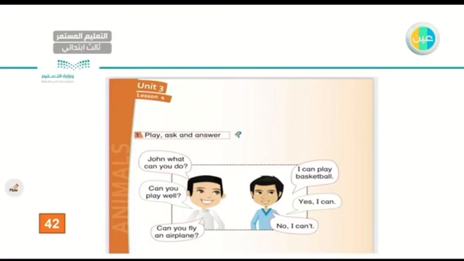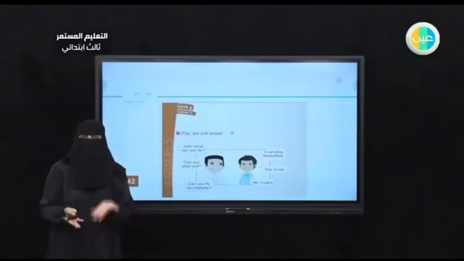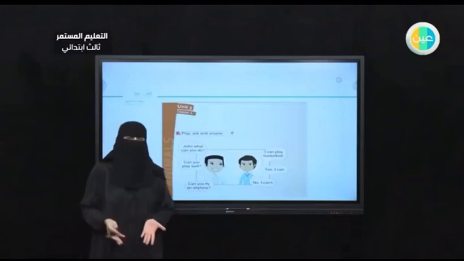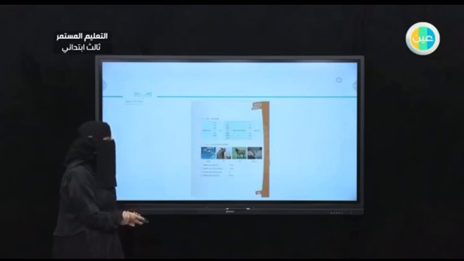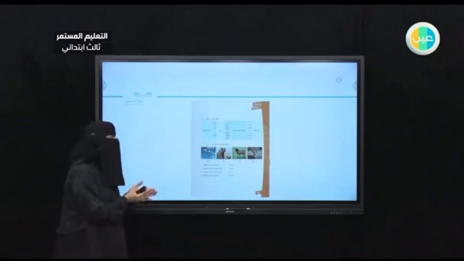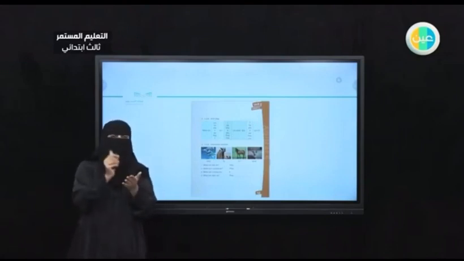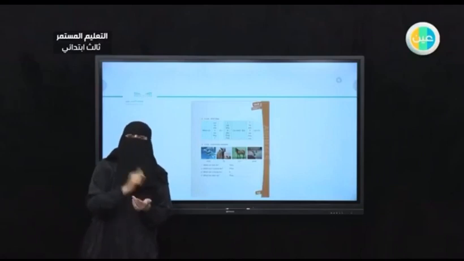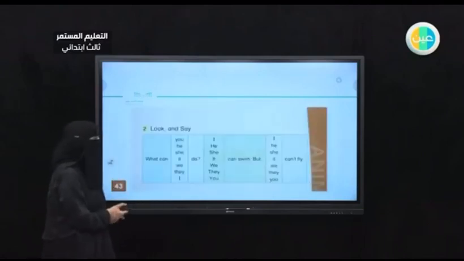You can have different questions, like you can ask a member of your family, can you draw? Can you drive a car? Can you cook? Okay. And you can decide if you can or cannot. Let's go to page 43. I will zoom in a minute. This is very important because whenever you feel that you need to take notes, go ahead and write all the notes you need in your books. So let's start with the first part.